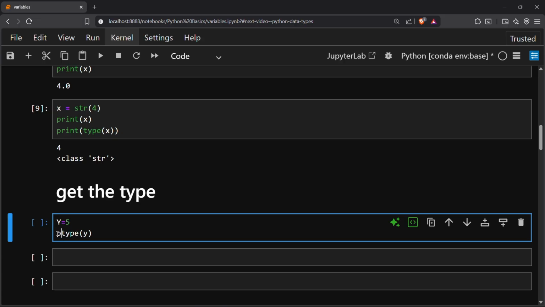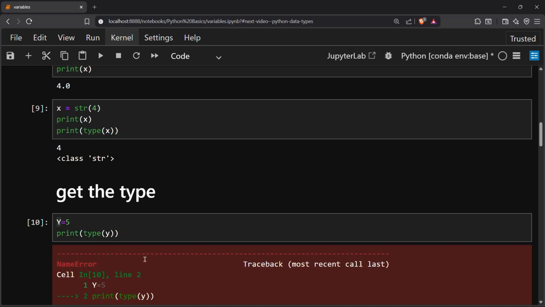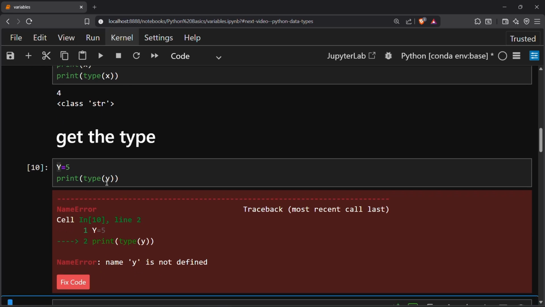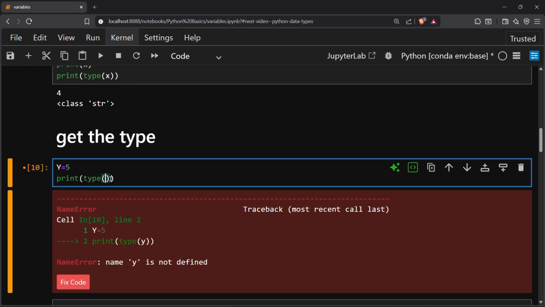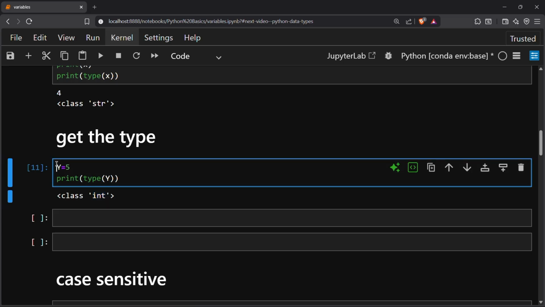I will simply use the print command to print the type, and the type function to get the type of y. So it will give me int. Here we used lowercase, and see, this is the integer type as we discussed earlier.